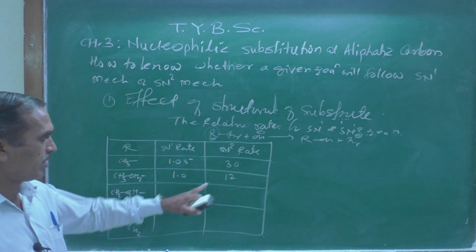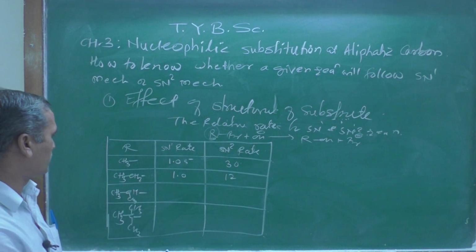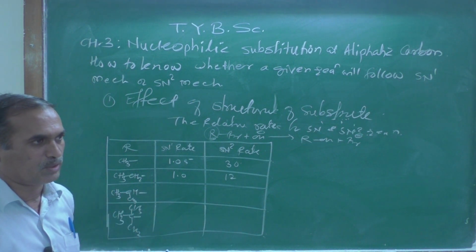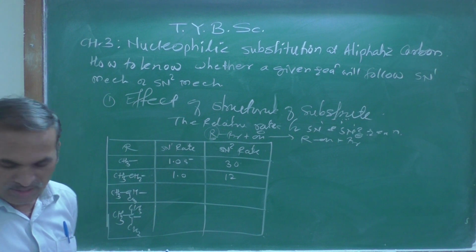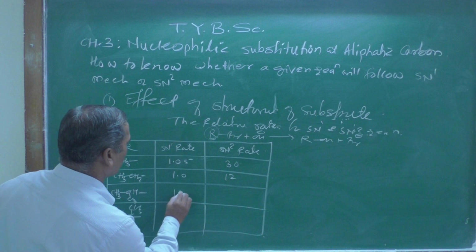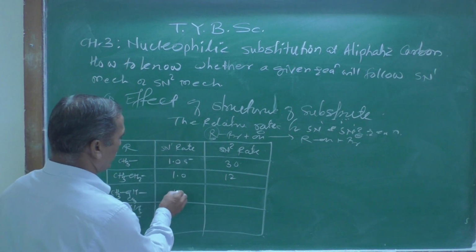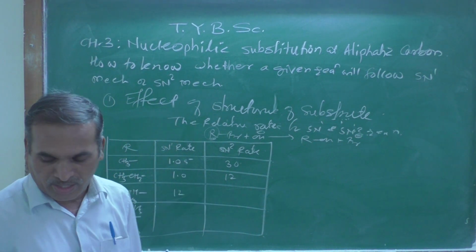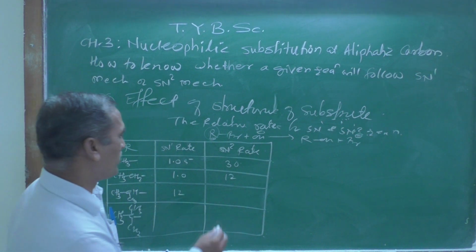So that is the rate of reaction in this case. When the isopropyl group is there, the rate of the SN1 reaction is found to be 12 in this case, whereas for SN2 reaction it is found to be